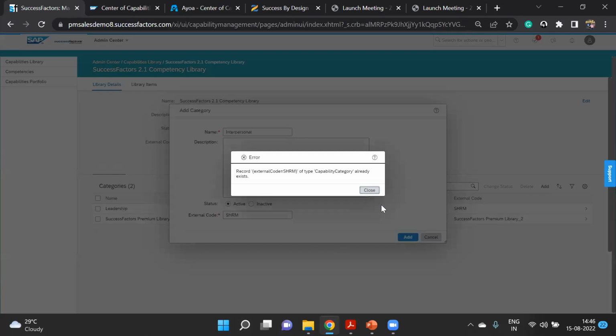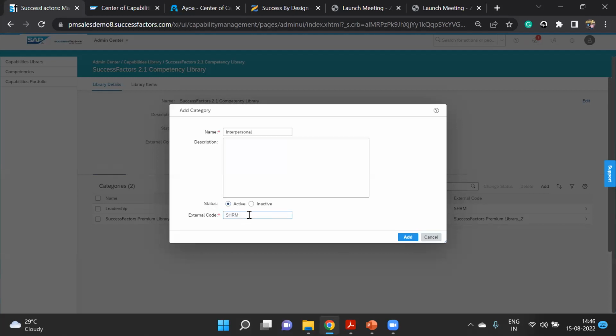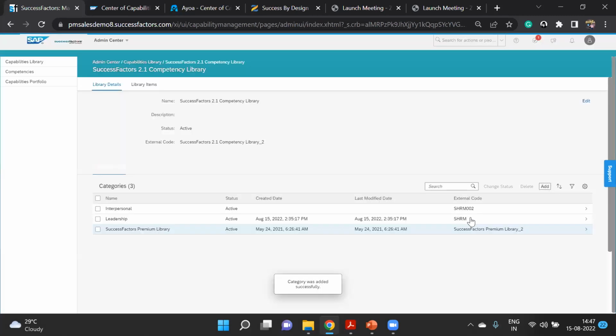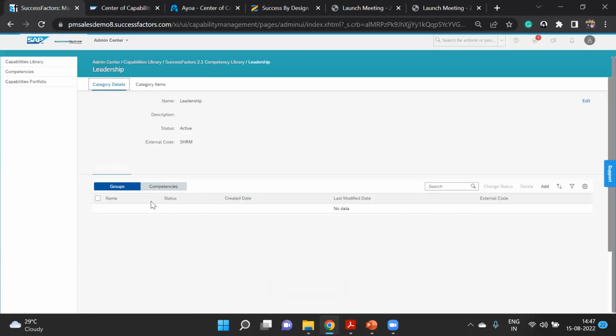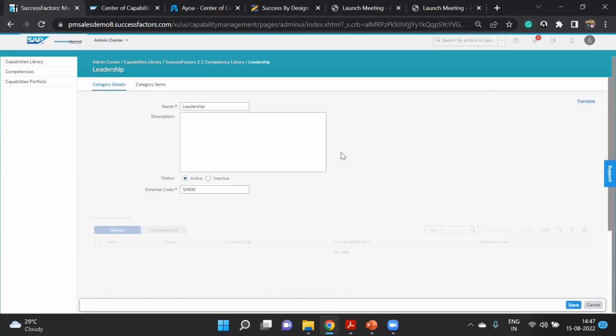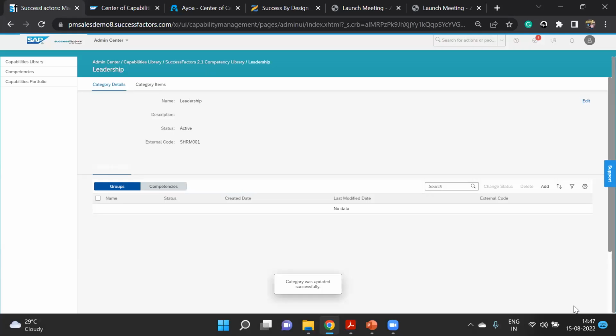You can see the error: record external code of type category already exists. It has to be unique, so you can make a code like SHRM 002, or for the earlier one I will just change it to SHRM 01. It is super flexible. And if you want to edit the translation, you can also do that. So now you can see some of the categories.